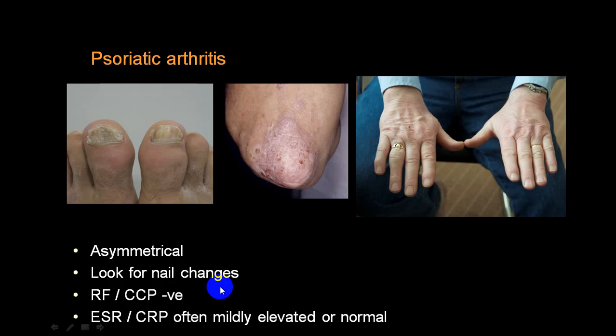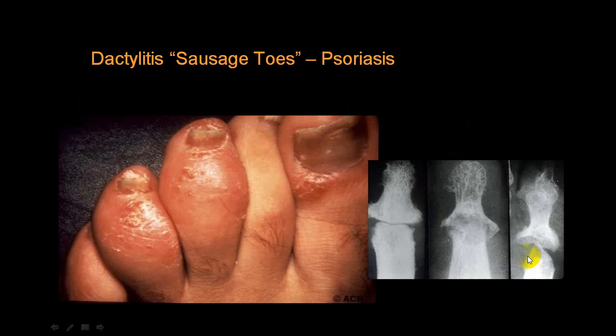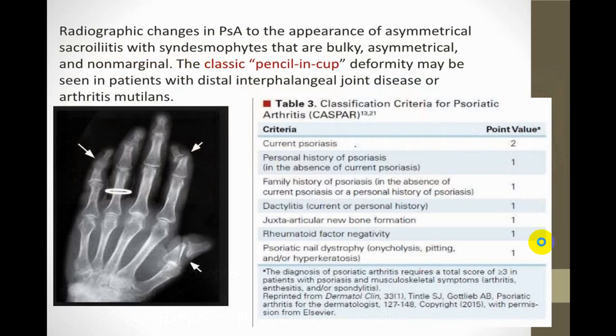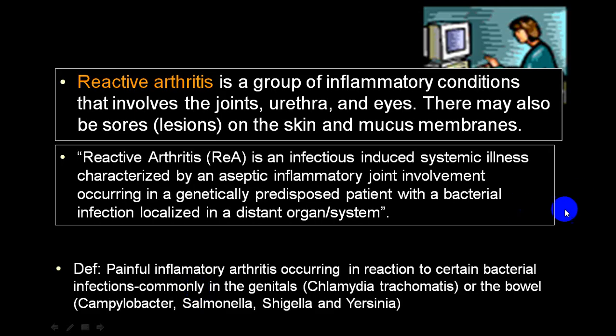Here this was a better X-ray. You can see this pencil-in-cup finding. So when you get that particular type of finding, usually you label it. This is also, you can see this. This looks like a pencil tip, and you can see the deformities. This is also deformities. So that will be there.